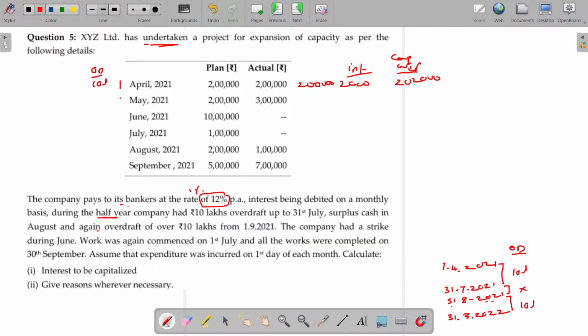Now, in May 1, already 2 lakhs 2000 is there. Again, you spend another 3 lakhs. Now, the property value being 3 lakhs 2000. Am I right? 5 lakhs 2000. 5 lakhs 2000. Am I right?